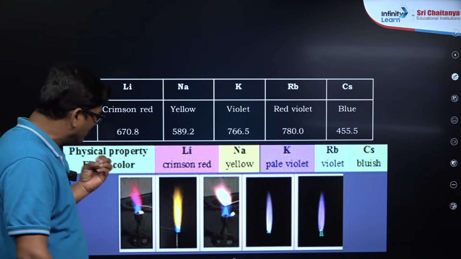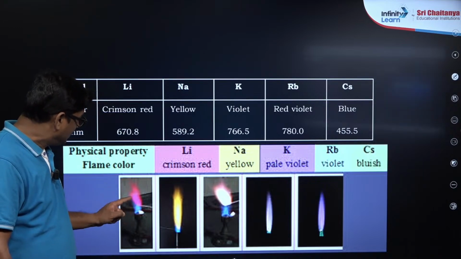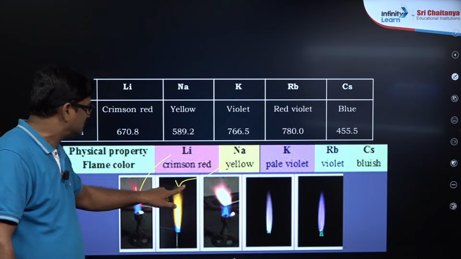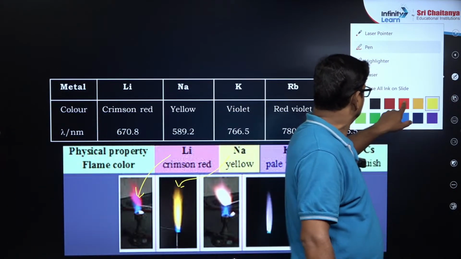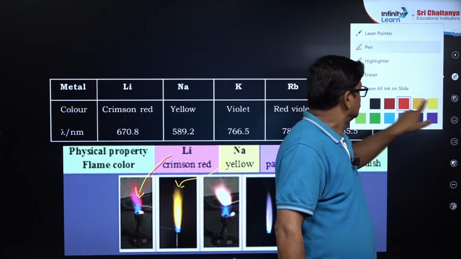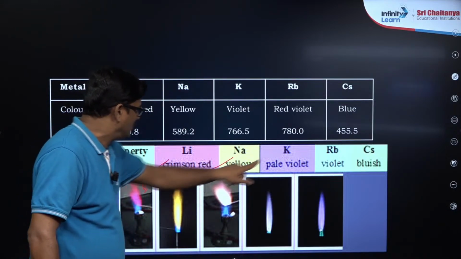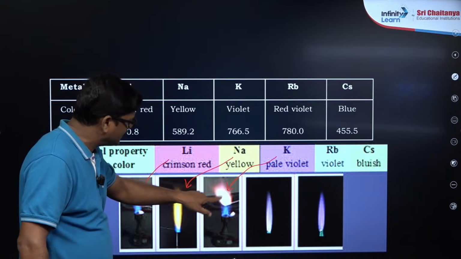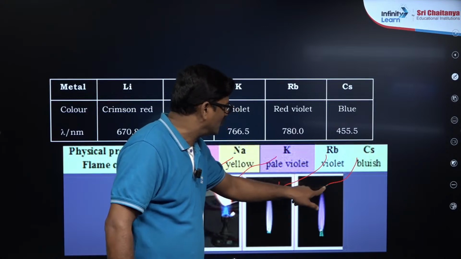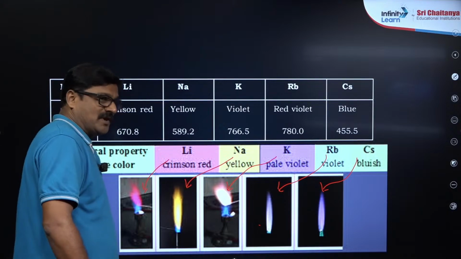Now let us talk about flame coloration. When an alkali metal compound is kept on the flame, non-luminous zone, हम देखते हैं क्रिमसन रेड लिथियम का, गोल्डन येलो सोडियम का. Lithium crimson red, sodium golden yellow, potassium pale violet, and rubidium it is violet, and cesium it is bluish, you can see. So different colors are being generated.